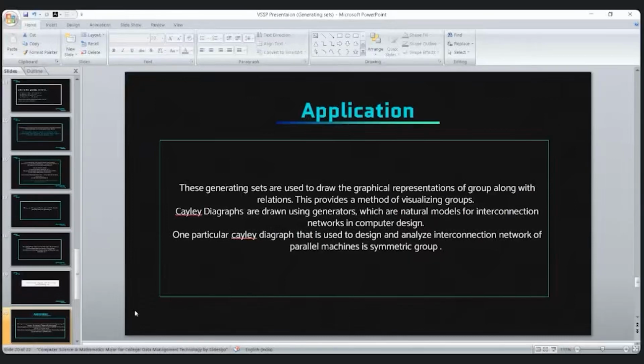Generating sets provide a method to visualize groups in graphical representation. Cayley digraphs are drawn using generators. These are used as a natural model for interconnection networks in computer design. So basically, this concept is useful in interconnection networks or some computer applications.